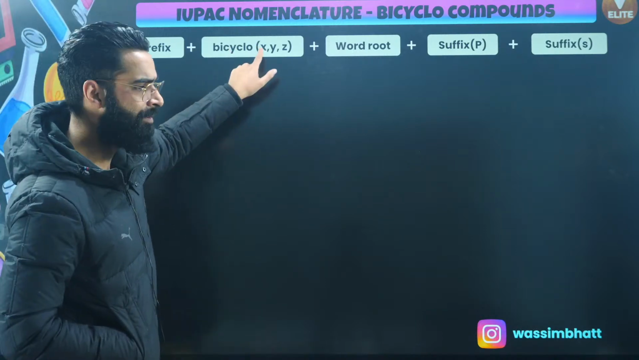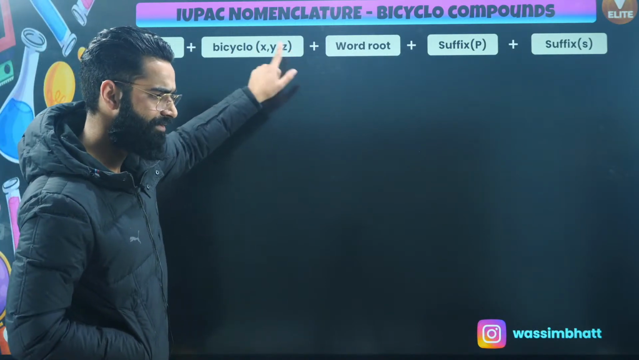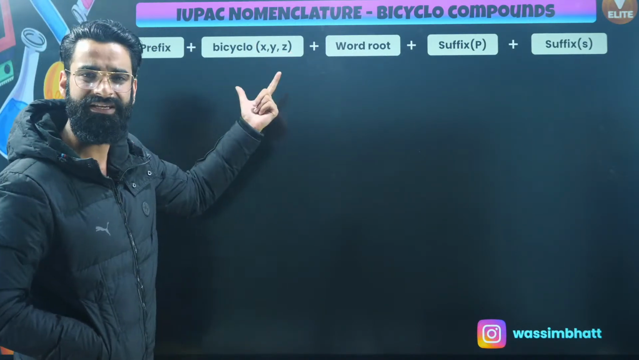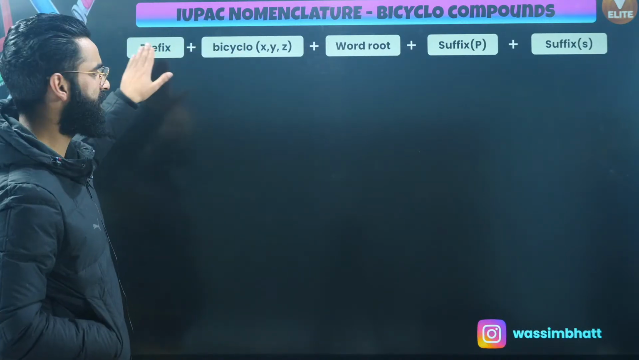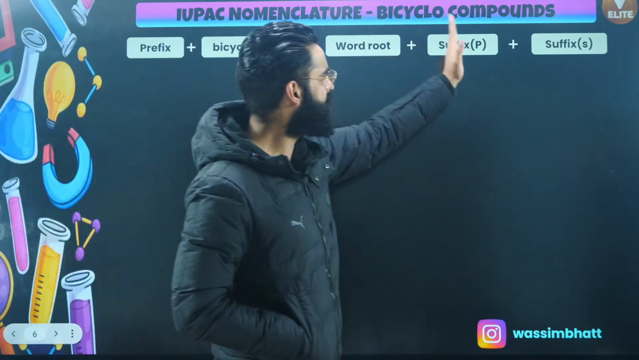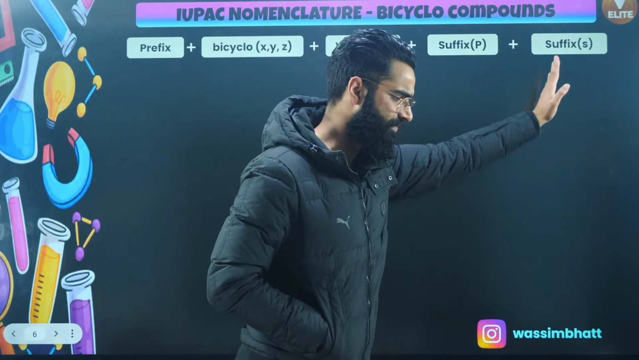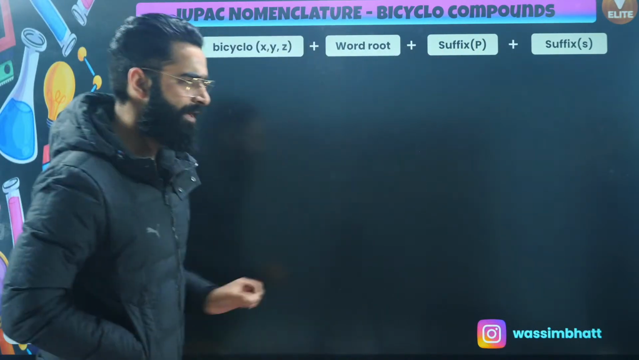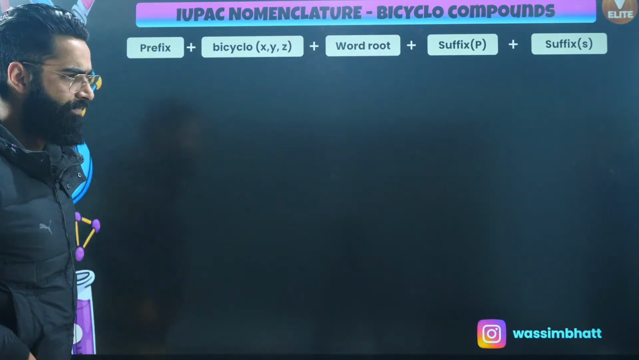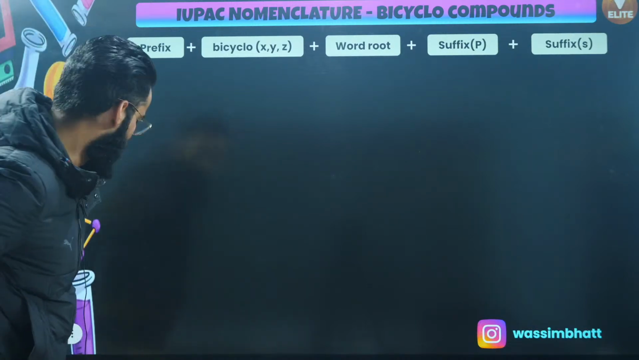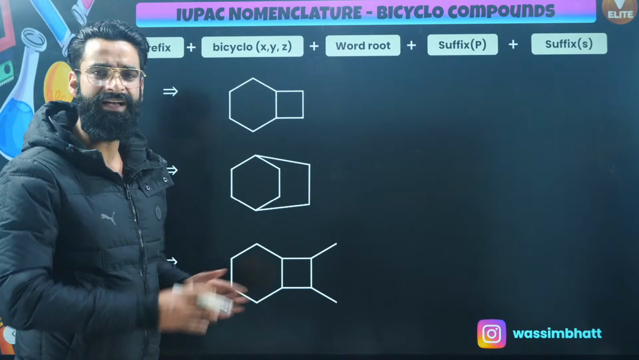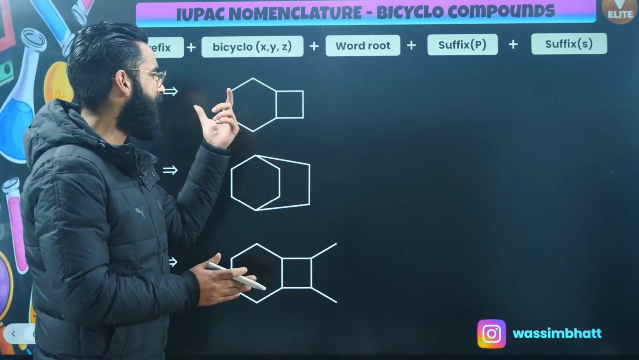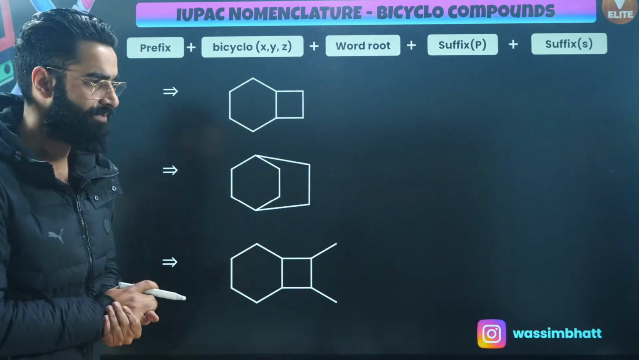Then you'll be writing three numbers, X, Y, and Z. What are these numbers exactly? That's something which you'll get to know in some time. And before this bicyclo, there comes the prefix. After the word root, the primary suffix, then the secondary suffix, right? Let's understand one by one what we are going to talk about now. Have a look, people. I will be taking one common example. Let me quickly show you how to write the name of the bicyclo compound.